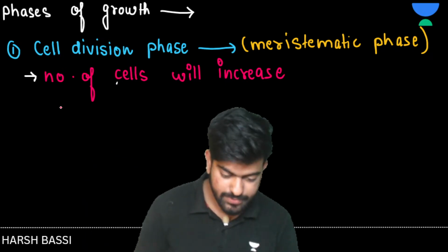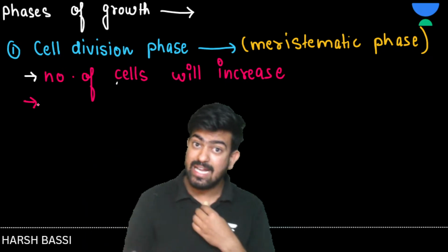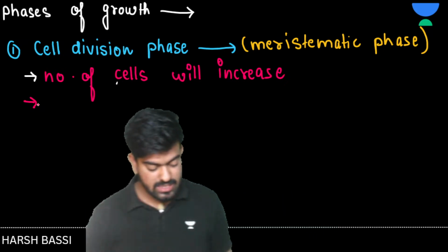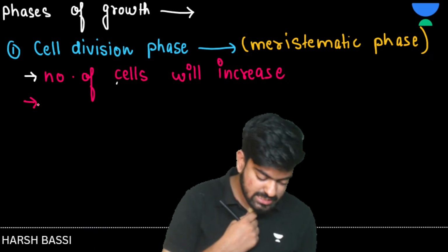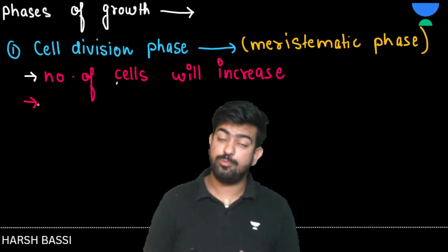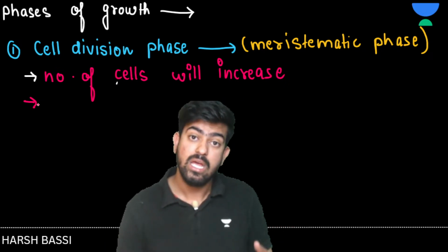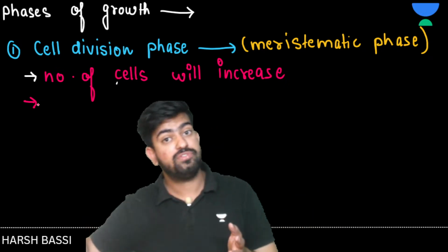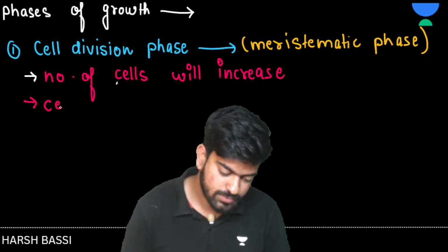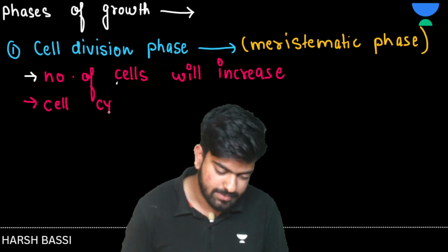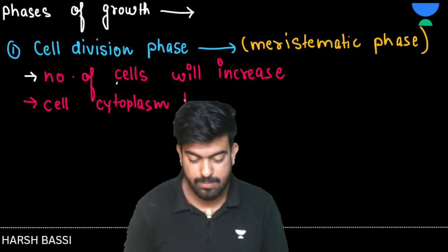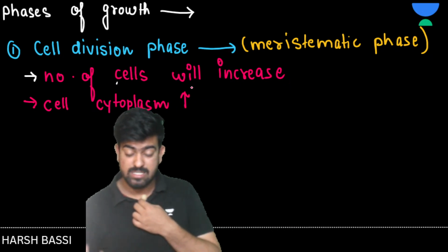Second, we have another characteristic, which says that cells are going to have rich protoplasm. The amount of protoplasm will be very, very high compared to the cells of other growth phases. So the amount of cytoplasm will be more.